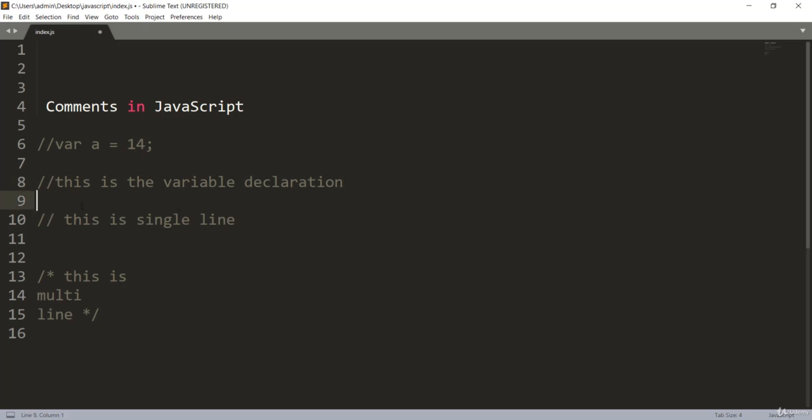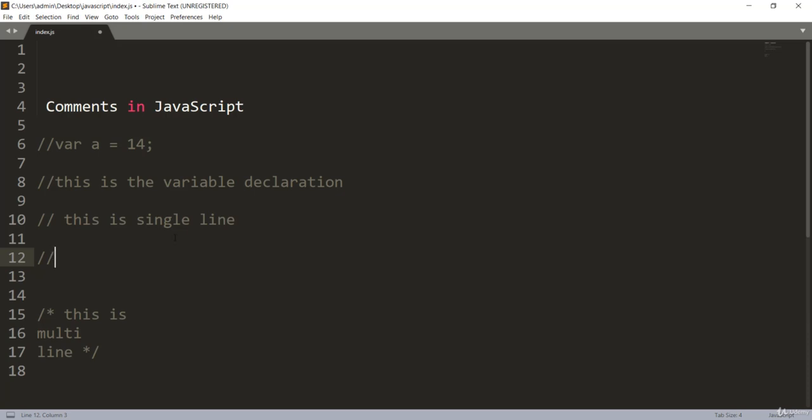We have two types of comments, and the first one is the single line comment. Anything you write in this single line will be commented out or left alone. That means it won't be executed by the browser. It basically starts with a double forward slash, and anything after this double forward slash is a single line comment. You can put any suggestion, or any code that should be left out of execution by the browser.